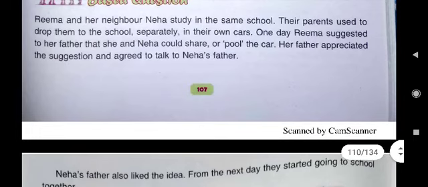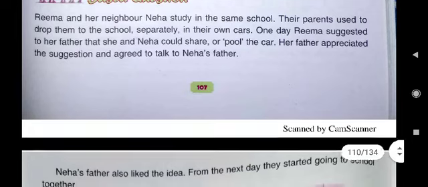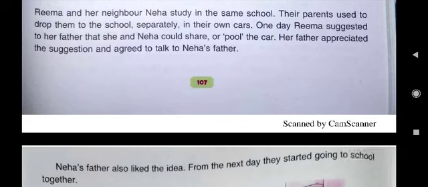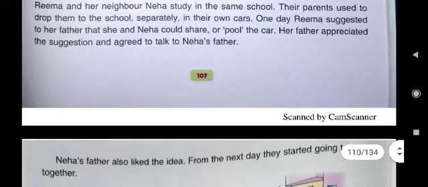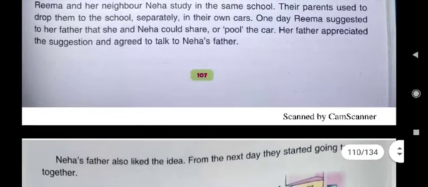One day, Reema, one of the girl from these two girls, she suggested her father that she and Neha could come share or pool the car. Her father appreciated the suggestion and agreed to talk to Neha's father. In your social science lesson, you must have read about carpool. Means sharing of car.